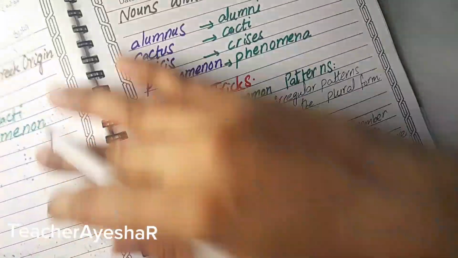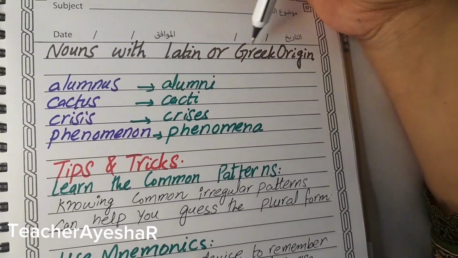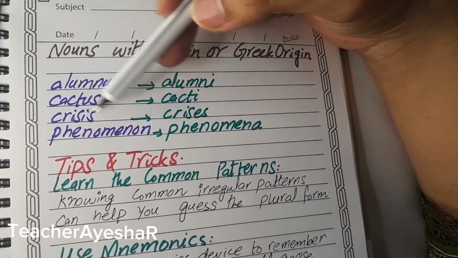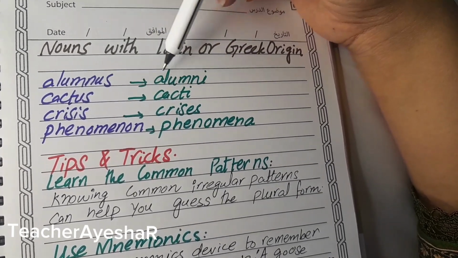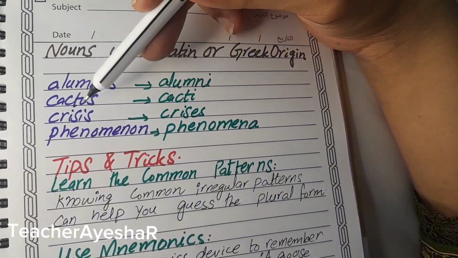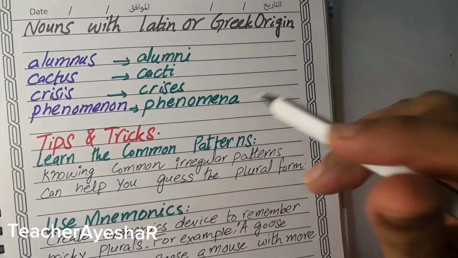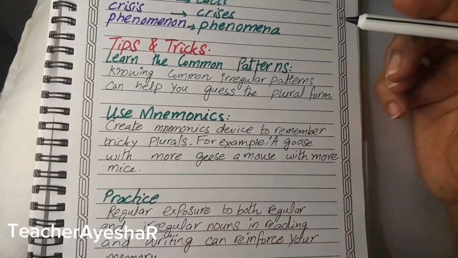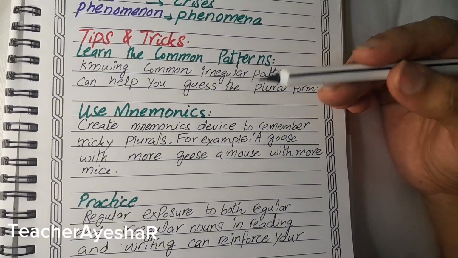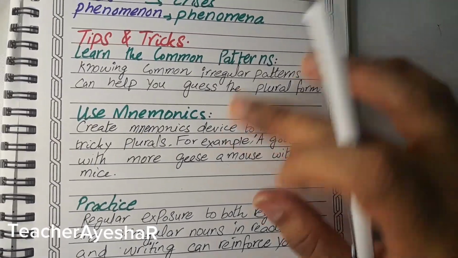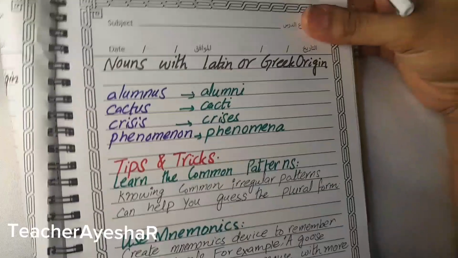And one more thing, last but not least, nouns with Latin or Greek origin like alumnus, cactus, crisis, phenomenon. You have to change them like that. Okay, alumnus will become alumni, cactus, cacti, crisis, crises, phenomenon will become phenomena. So there are some tricks for learning plurals, like learn the common patterns, like I told you before. You have to use all the techniques that I teach you and I write also for you. So that's it for now.